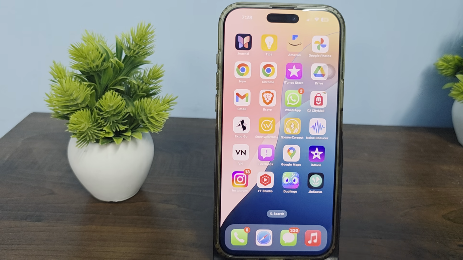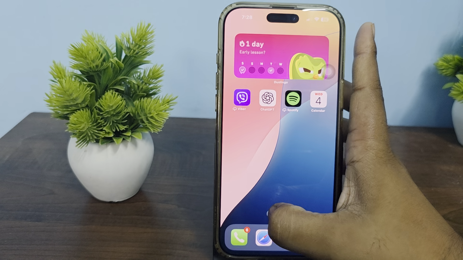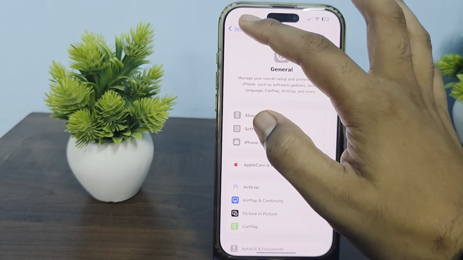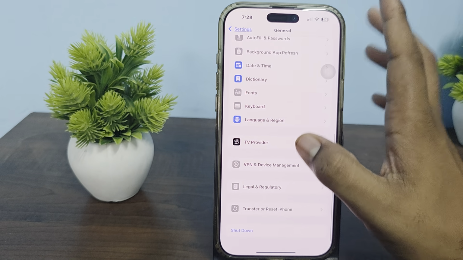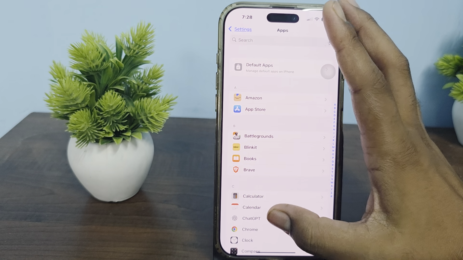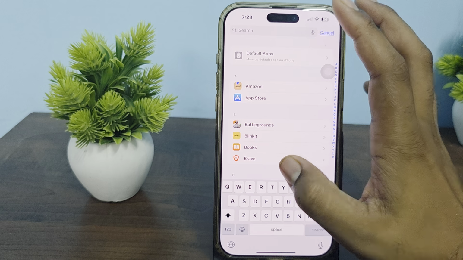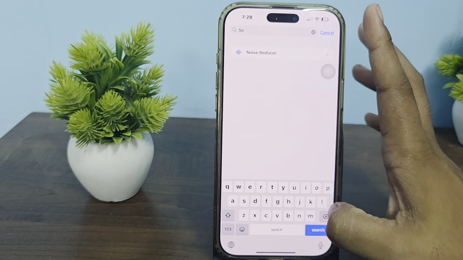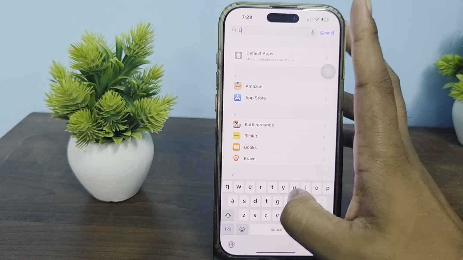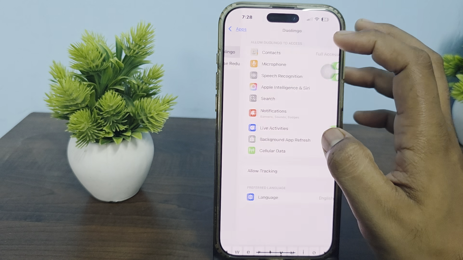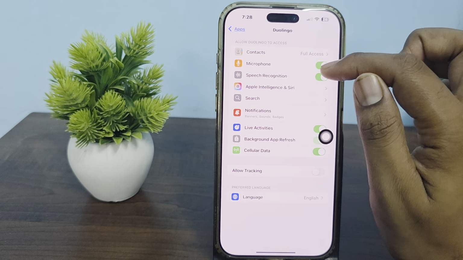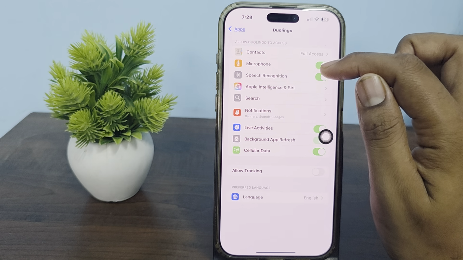For this, first of all open your settings. In the settings section, go to the app section where it shows all the applications. Then tap here to search, and tap on the option of application name. So I am searching my app name. Then wait, and here make sure that your microphone is enabled on.